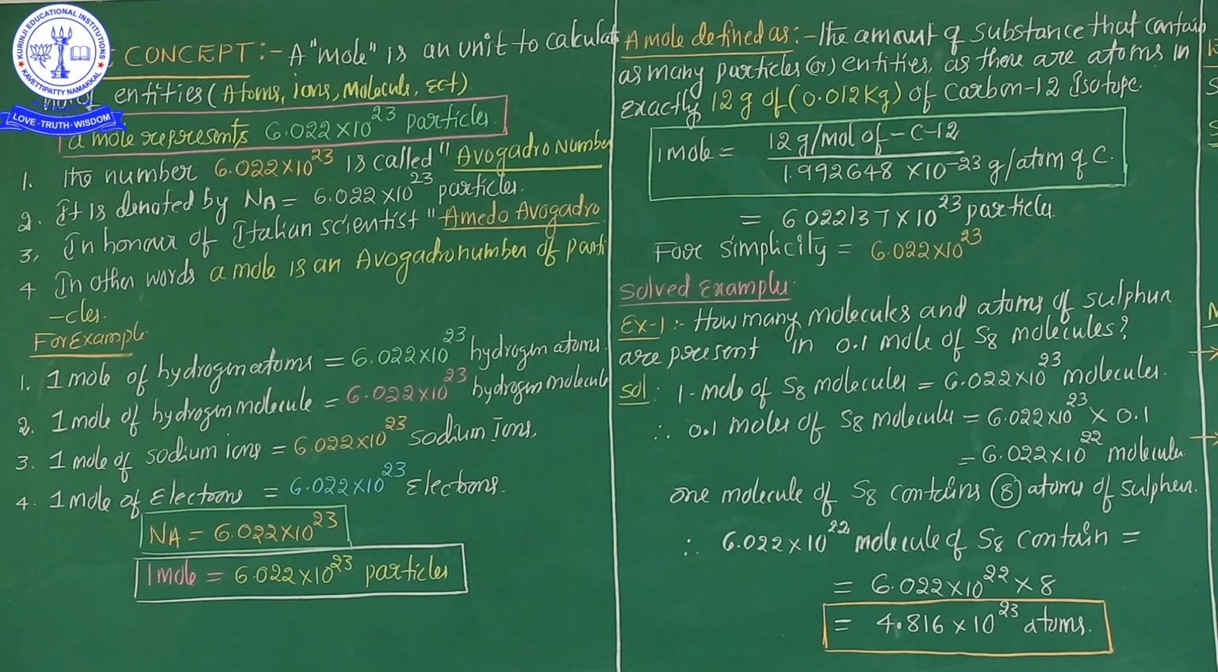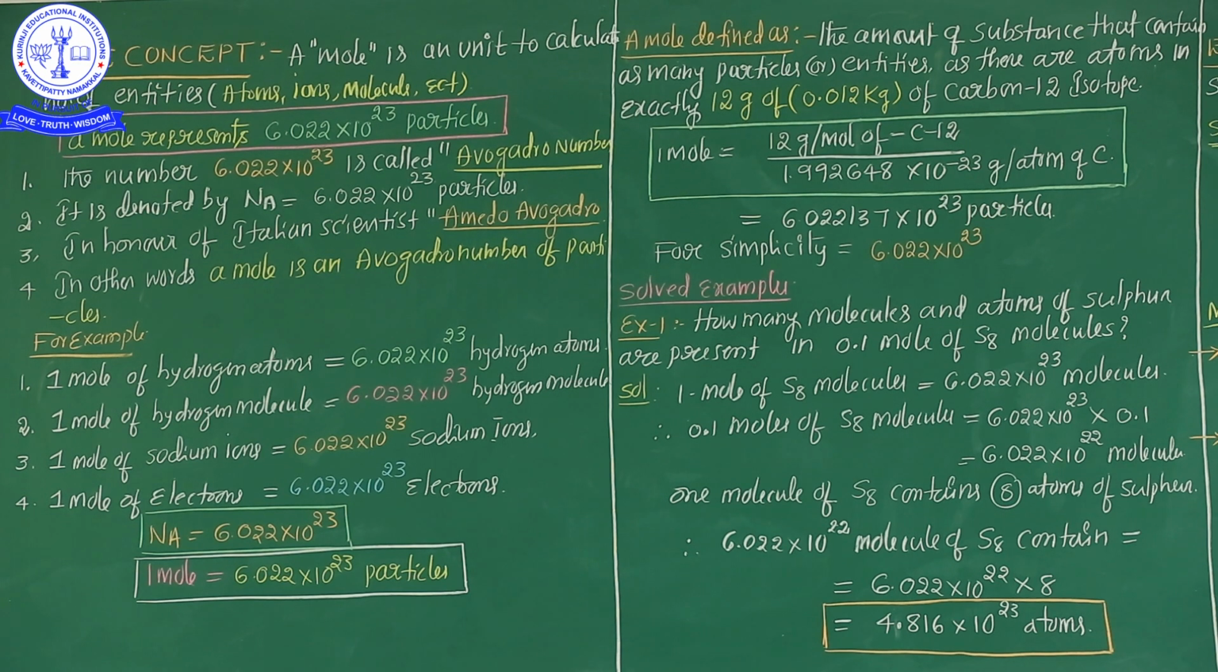So my dear students, how to calculate 1 mole value? 1 mole value you know that very well, 6.022 into 10 to the power of 23 particles. How is this entire value calculated? See, 1 mole value is equal to 12 grams of carbon-12 isotope. See, 12 grams per mole of carbon-12 upon 1.992648 into 10 to the power of minus 23.